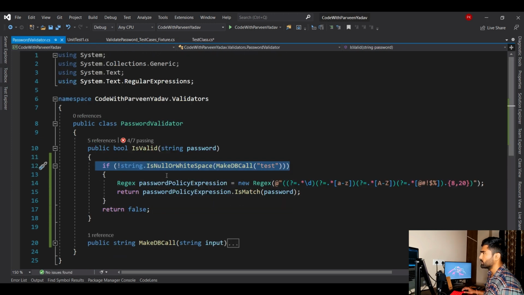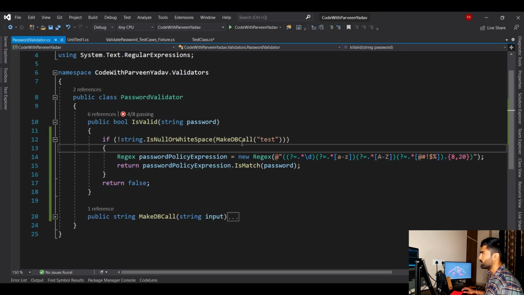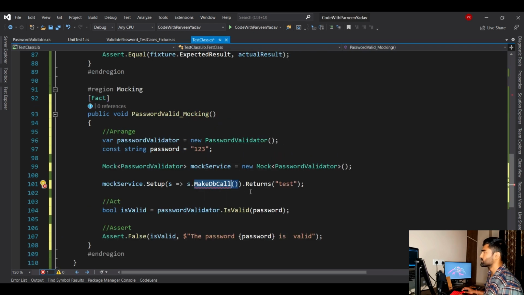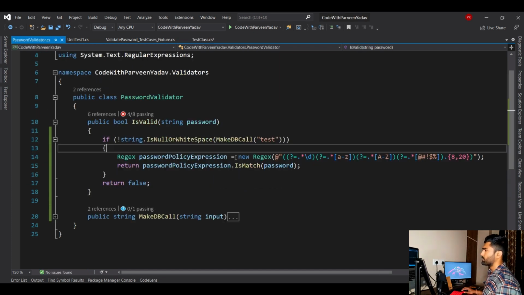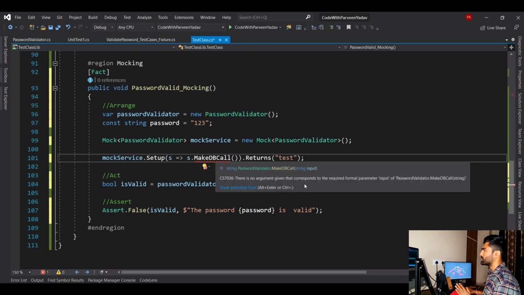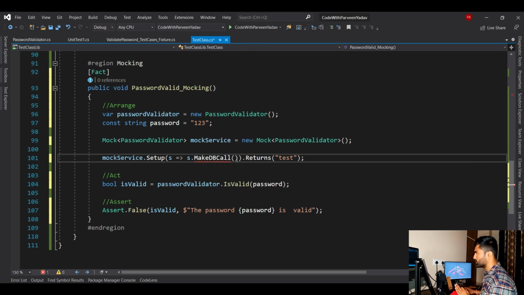If I go back there, make db call, I think I messed up. Let's copy paste this name again. Oh, this is failing because I have not passed any input parameter, because it is expecting one input parameter. That is why it is giving me that error, that it needs one input parameter. But let's go over there.